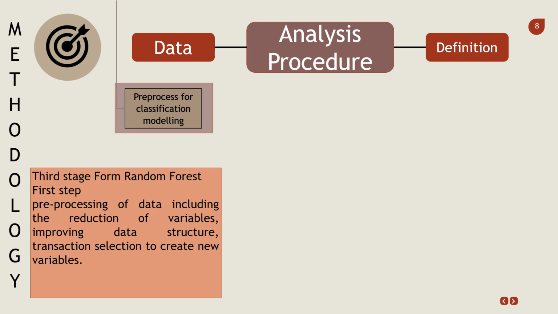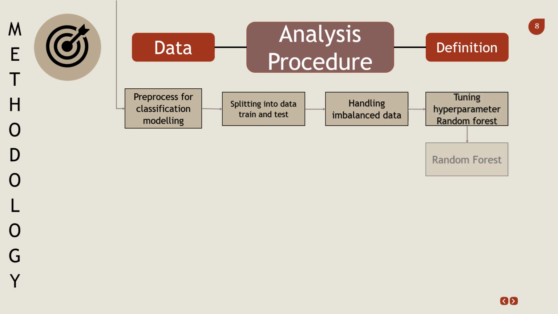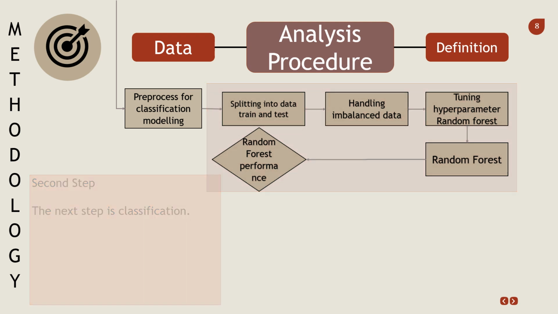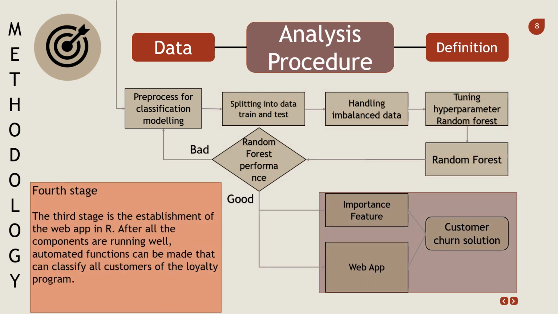Third stage, form the random forest classification. The first step is pre-processing of the data, including the reduction of variables, improving data structure, and transaction selection to create a new variable. And then splitting into train and test data, handling imbalanced data with undersampling, tuning hyperparameters of the random forest, making the random forest, and then looking at the random forest performance. If the performance is good, the next step is to determine important features and make a simple web app.